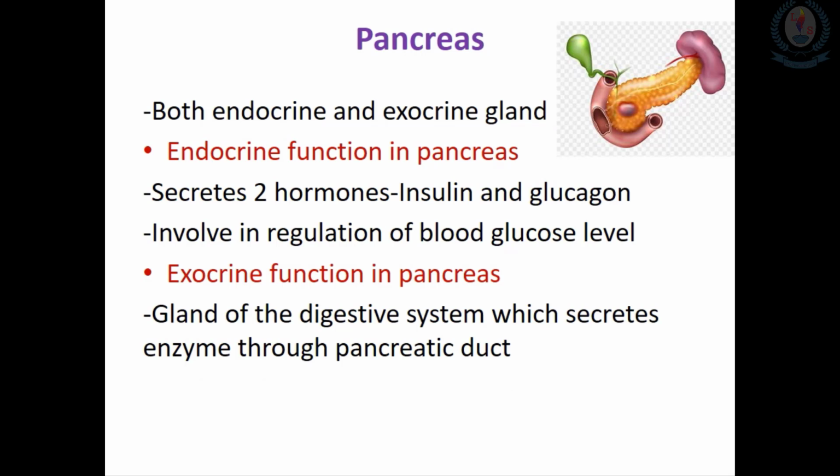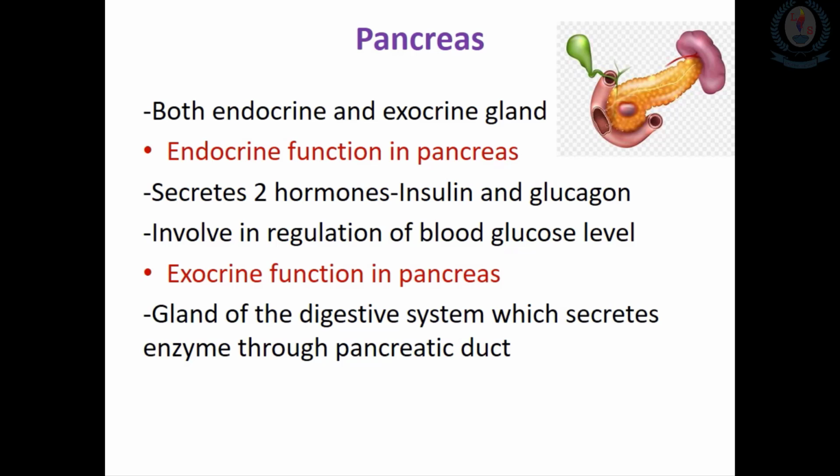Then we will move to the next endocrine gland, that is the pancreas. Normally the pancreas is both an endocrine and an exocrine organ. So why is it called both an endocrine and an exocrine organ? Normally the pancreas produces chemical messengers like hormones, so this is related to the endocrine system. And also, when you think about the exocrine function, using the pancreatic duct, it secretes enzymes into the small intestine. So we can call it an exocrine organ as well.